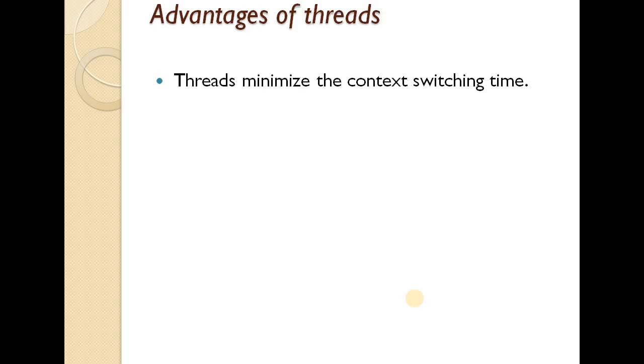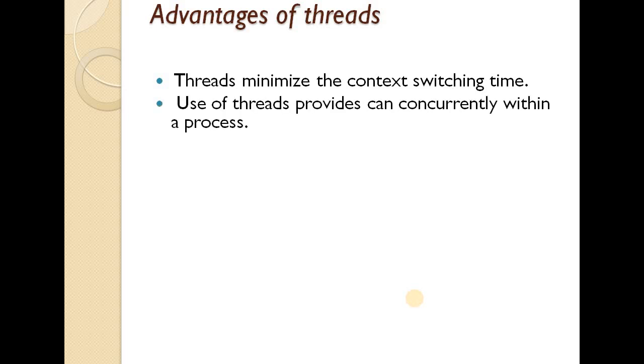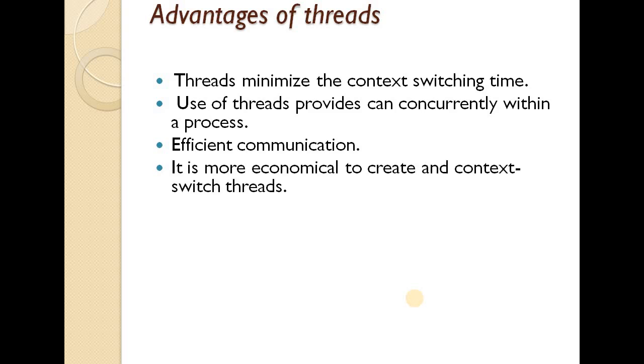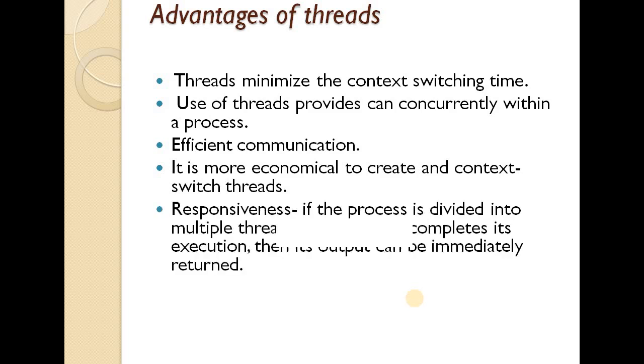Next, we will see the advantages of threads. First, threads minimize the context switching time. As the same memory is being used, no need of context switching. Use of threads provides concurrency within a process. As told to you earlier, multiple threads can execute simultaneously. So within a process they provide parallelism. Next, efficient communication. As told to you earlier, all the threads share the same memory, so sharing of information becomes easier. It is more economical to create and context switch threads.